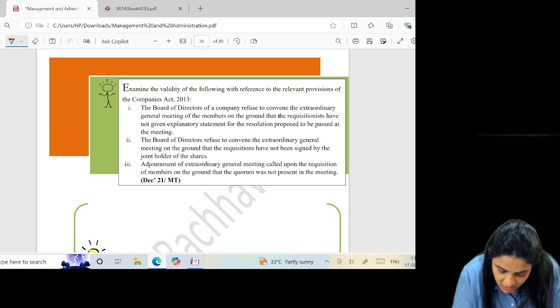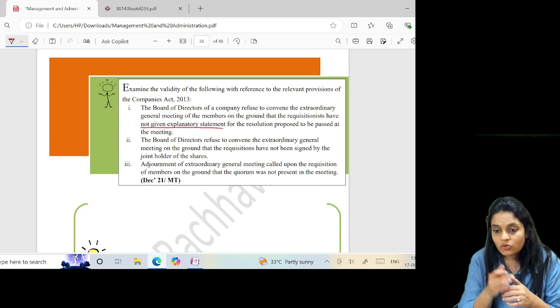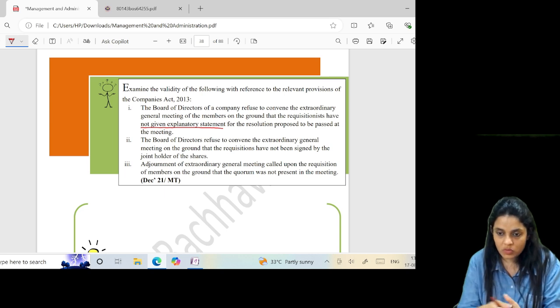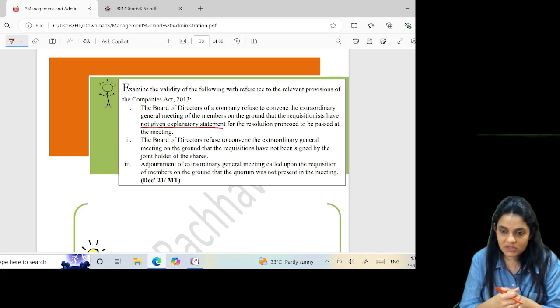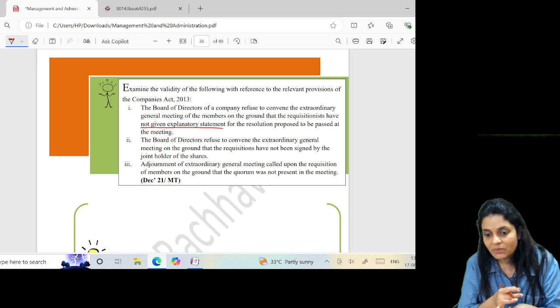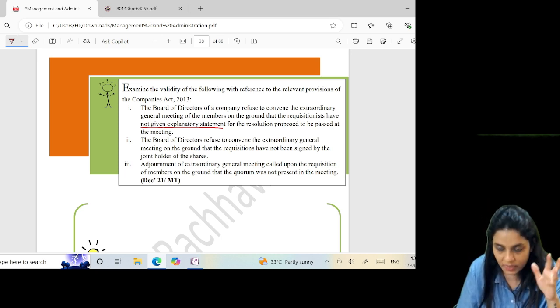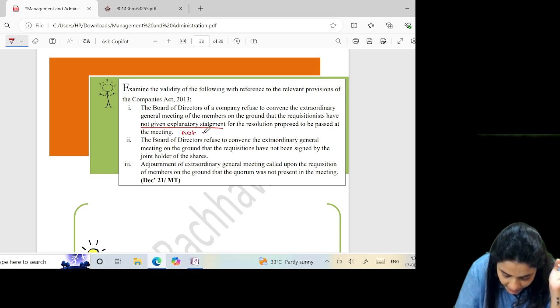The board of directors of a company refused to convene the extraordinary general meeting on the ground that the requisitionists have not given the reason. When the meeting is called on the requisition, if they give a notice for the requisition, they don't have to tell the reason. This was also held in the case of LIC versus Escorts. They don't have to give the reason behind the requisition. The company failing to call the meeting on this ground is not valid.